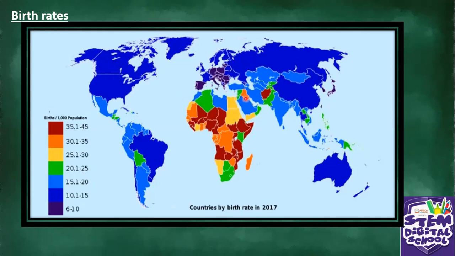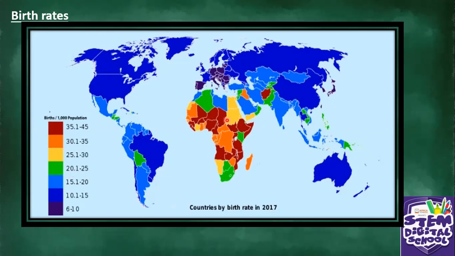And also that small one in the Middle East. It is also a high birth rate. So far, for these three colors, we are only focusing on Africa, which means Africa has got high birth rate. More babies are being born in Africa.